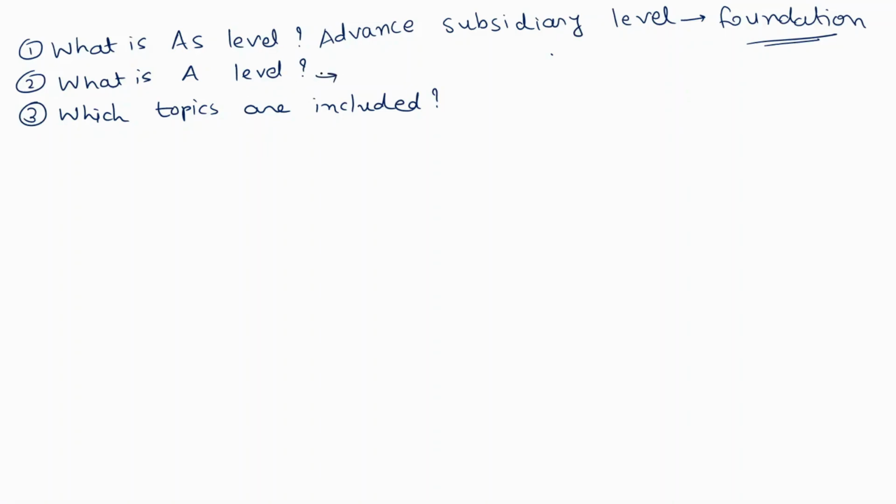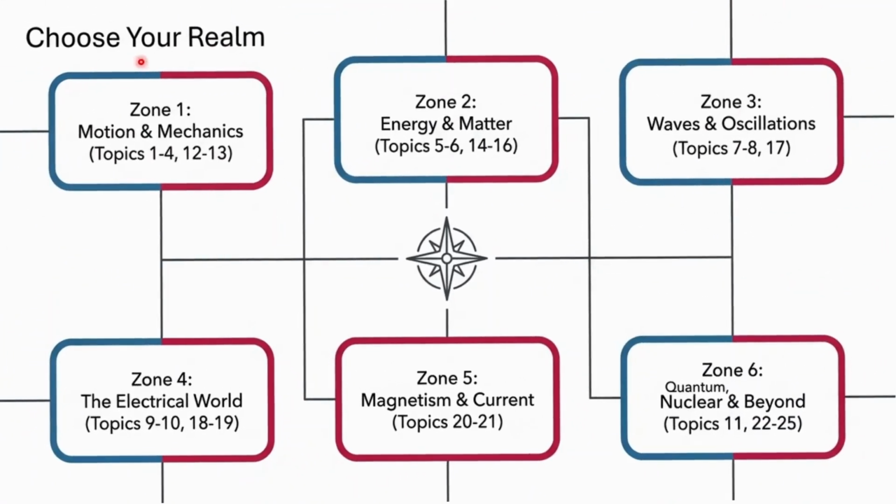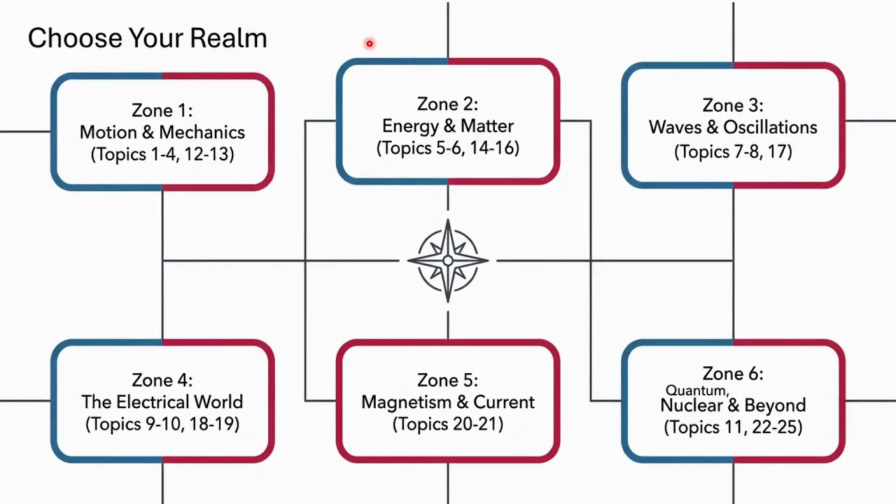Now let's talk about A level. A level means advanced level. In advanced level, we have AS level topics plus some more advanced level topics. So what are the topics? Let's find out. Now, I divided the full syllabus into 6 zones.